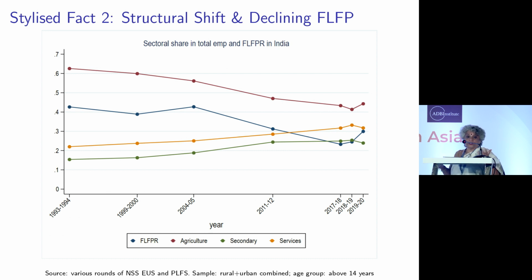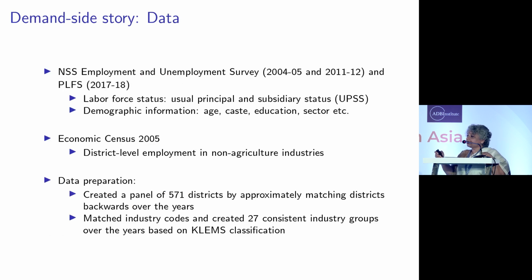So we tried to put together data from the National Sample Survey, Employment and Unemployment Surveys, PLFS, and the economic census, because we want to look at non-agricultural industries as well. And we created a panel of 571 districts. I'm sorry to be a little nerdy, but I just want people to understand what went into this paper. And I'm going to have some result slides which I'll skip over. So those who are interested, don't blink.